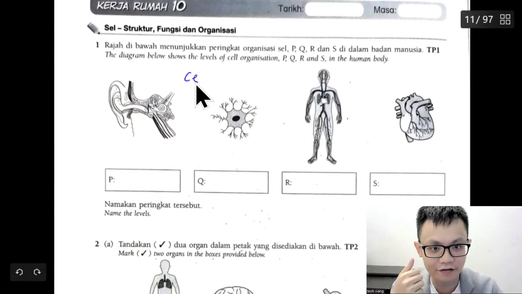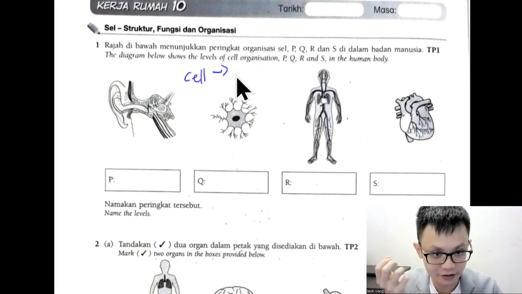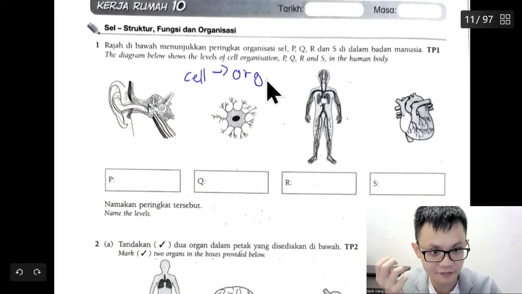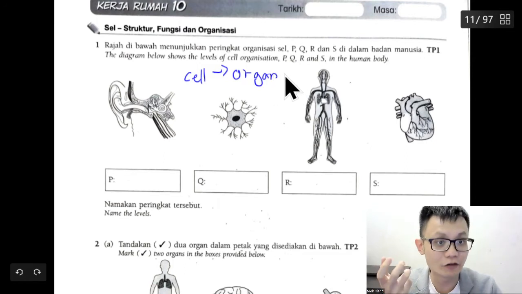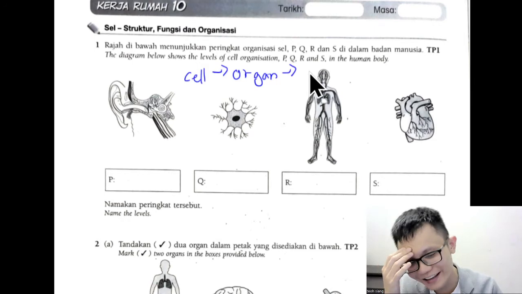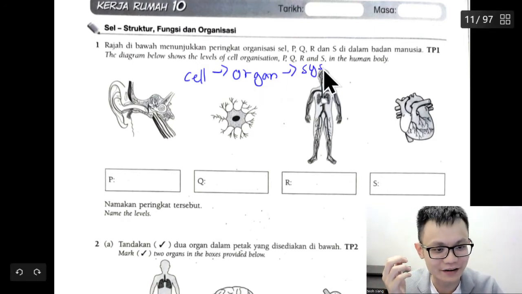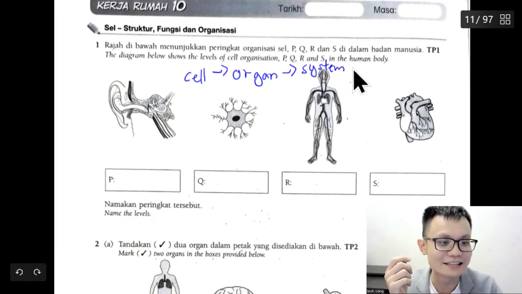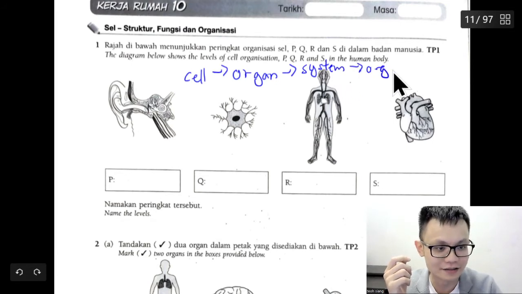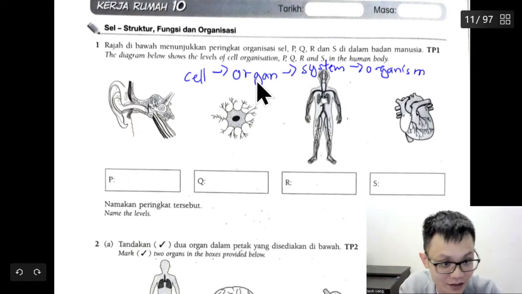From cell, many cells will become an organ. Many organs will become a system. You still remember or not? And many systems will become the organism. Okay, so this is your chapter that you need to learn.